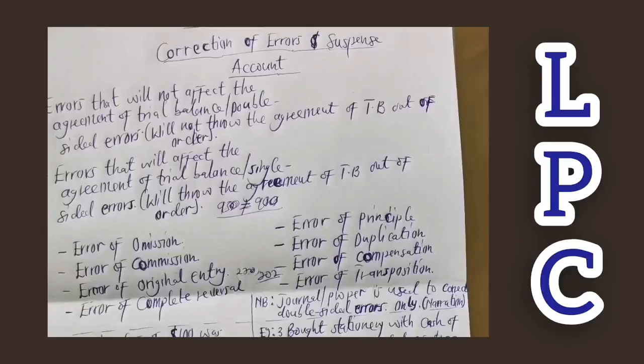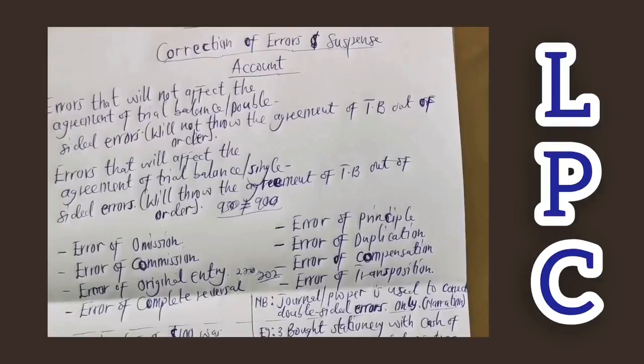Instead of the bookkeeper recording the item on the debit side of the account, you recorded it at the credit side, and instead of recording at the credit side, you recorded at the debit side. So it has interchanged their entry position, I mean, how they should be entered, the debit and credit. Instead of recording at the debit, you record at the credit, and vice versa. When it happens like that, we count it as an error of complete reversal, because both accounts have been completely interchanged in terms of the entry, not the figures. So here the correct figures have been used, but the double entry is misapplied, or not properly adhered to. That's what I mean by complete reversal.